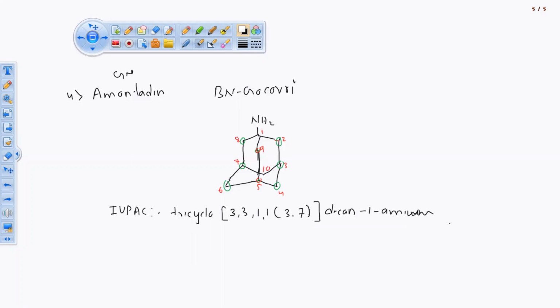So tricyclo, this one. Either you can write this name, or you can write directly 1-amino tricyclo, whole the thing, that is 1-amino tricyclo. You can write like this also. Tricyclo, then hold this thing same, 3 3 1 1 in bracket 3 7 decane. You can go with this IUPAC name, or you can go with this IUPAC name. So this is about the amantadine.